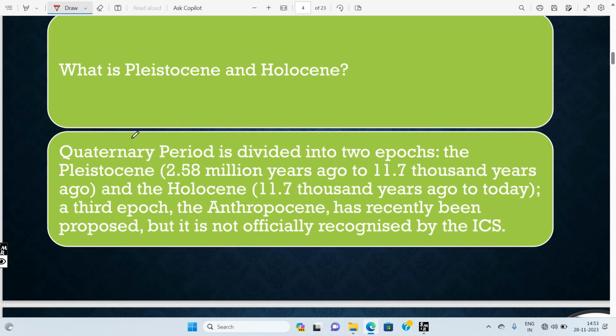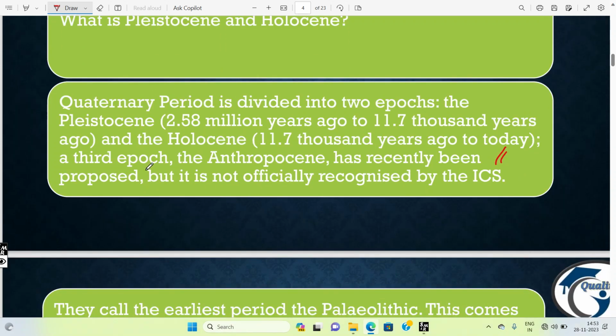The Holocene age comes from 11.7 thousand years ago to the present. Now we are living in this age. I hope you got this point. Now, a third epoch, the Anthropocene, has recently been proposed, but it has not been officially recognized by the ICS.